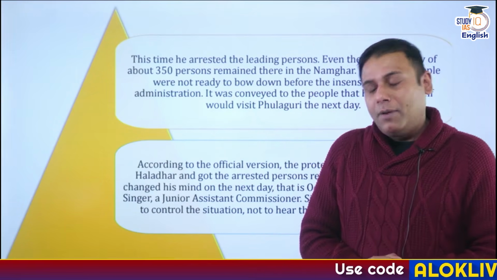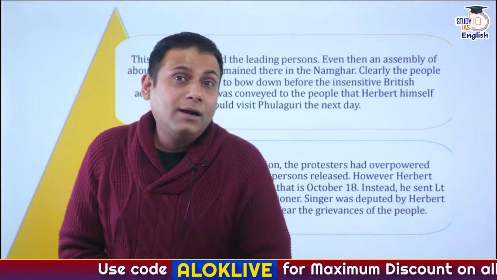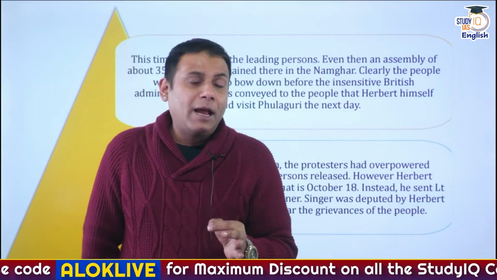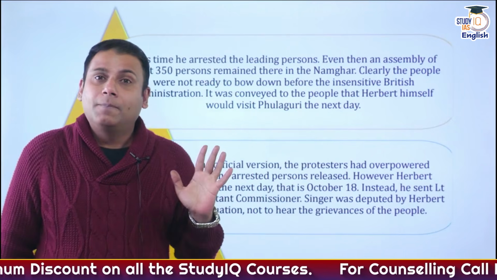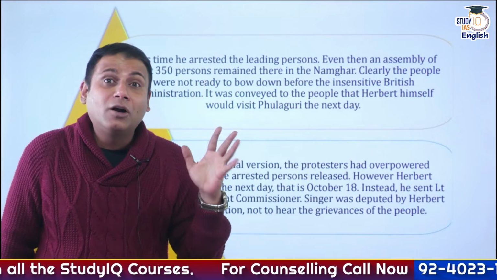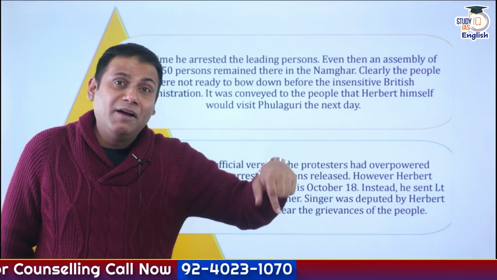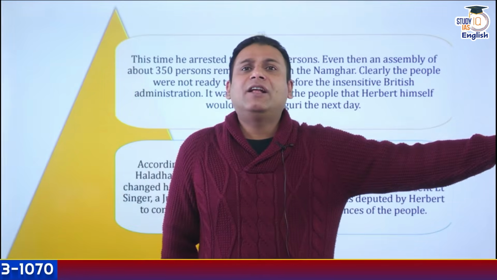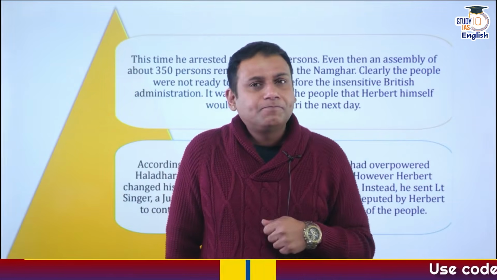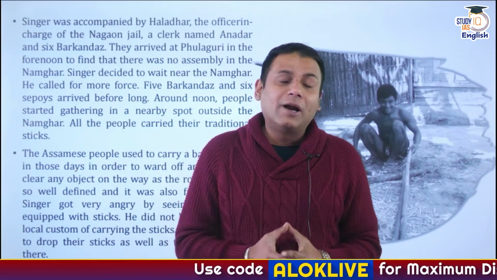Okay, but Herbert was a very intelligent personality. He knew that at this point of time, the peasants are annoyed, the peasants are infuriated. So Herbert did not come. In fact, he sent Assistant Deputy Commissioner, Lieutenant Singer. Okay, and Lieutenant Singer arrived in the region of Nagaon. He reached one of the Namghars where the meetings or conferences were held.